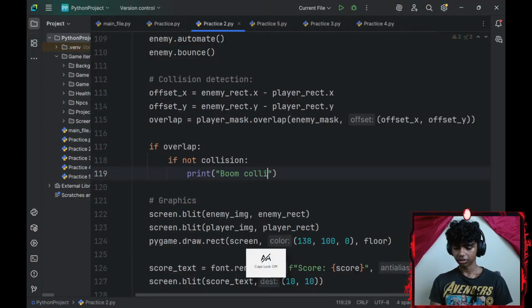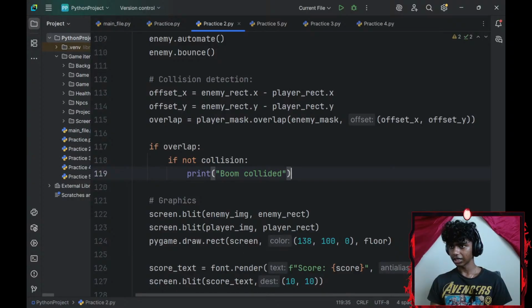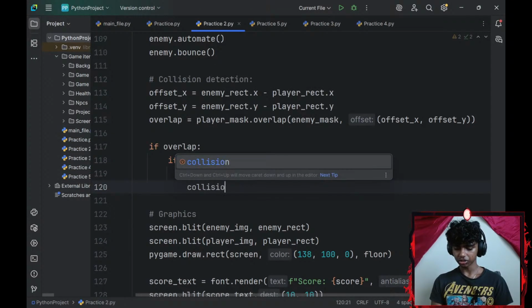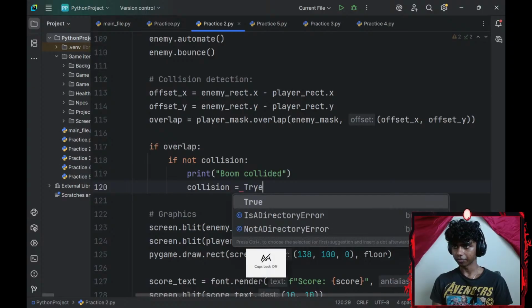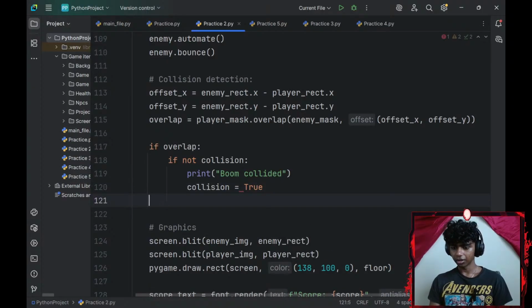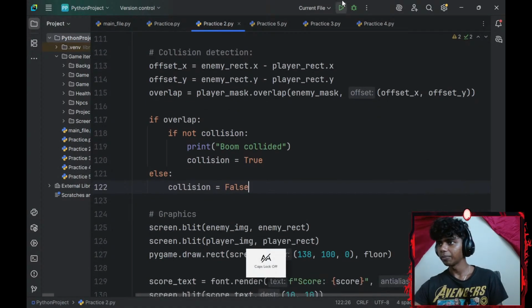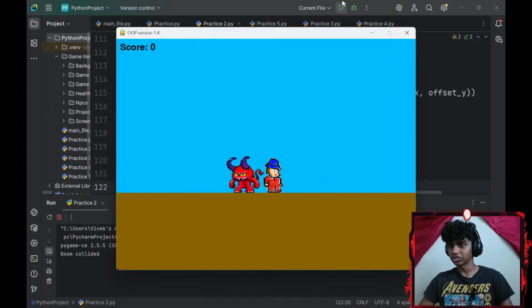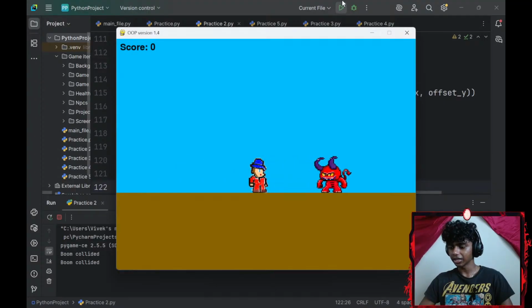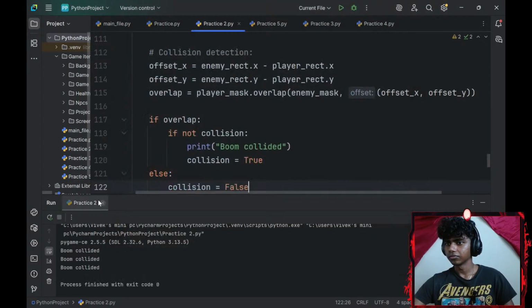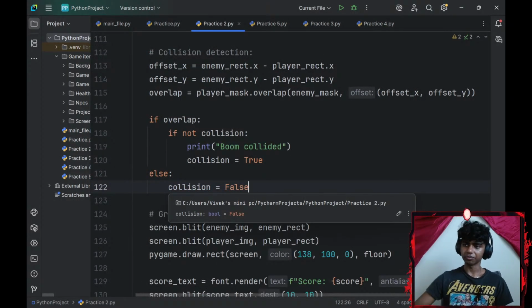boom collided. Okay, and then I'll set my collision to be equal to true. I'll go with an else. My collision is going to be equal to false. Alright, perfect. Now if I collide with my enemy, it's going to say boom collided, boom collided. If I jump over my NPC, it won't say boom collided. There we go. Okay. I do want to add like an endgame logic as well.